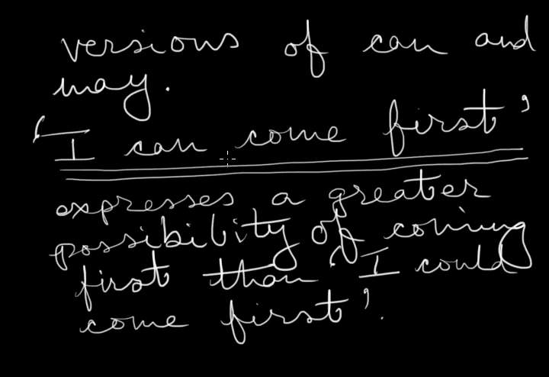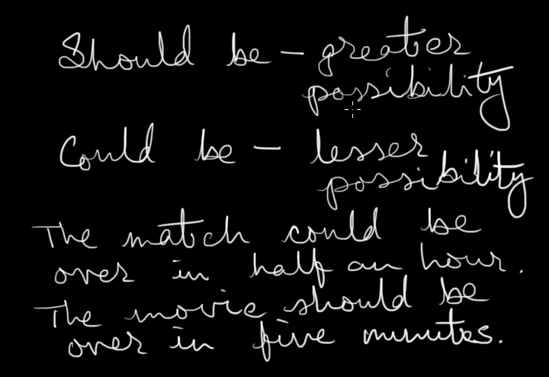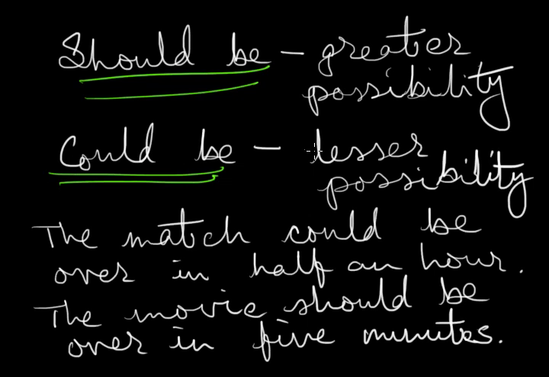Say, I can come first. When we say I can come first, that means I believe that there's a good possibility that I can come first. So this I can come first expresses a greater possibility of coming first than I could come first. Then we come to the usage of should be and could be. Now this is a bit tricky. Should be expresses a greater possibility, could be expresses a lesser possibility.